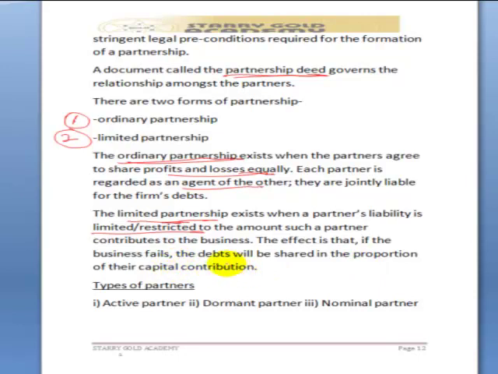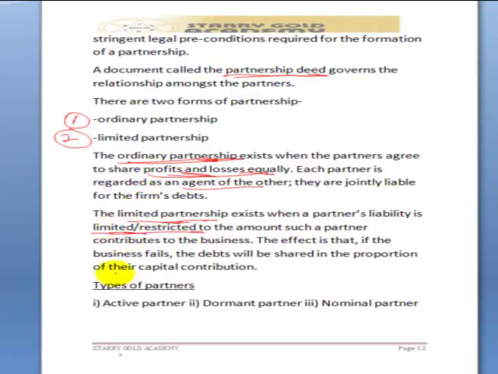Let's pause at this moment and compare ordinary partnership with limited partnership. Ordinary partnership exists when the partners agree to share profit and losses equally, whereas a limited partnership is said to exist when the partner's liability is limited or restricted to the amount that partner has contributed to the business.